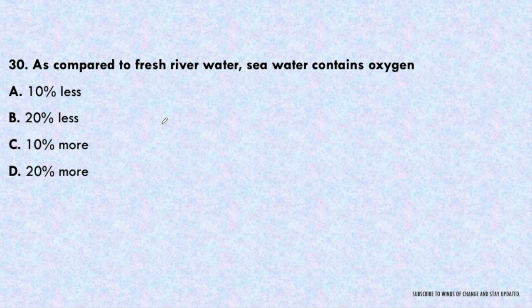Next question. As compared to fresh river water, sea water contains oxygen 10% less, 20% less, 10% more, or 20% more? So the answer will be 20% less. The sea water contains oxygen 20% less as compared to fresh river water.